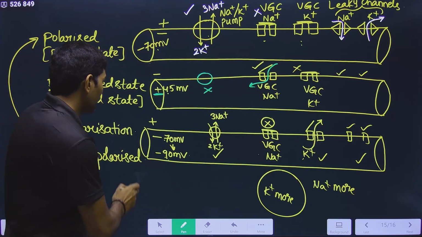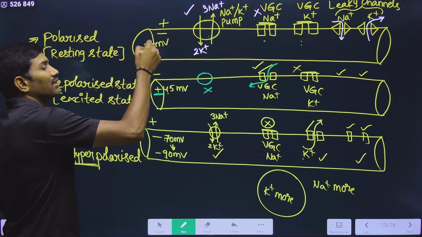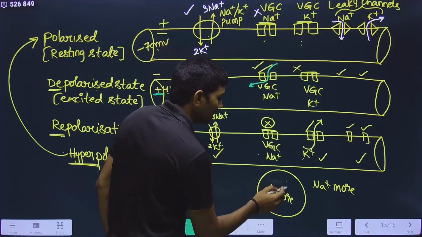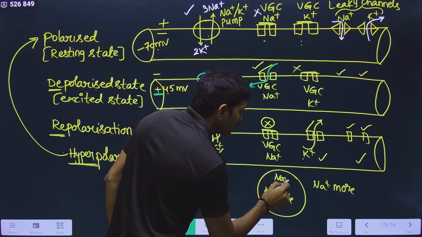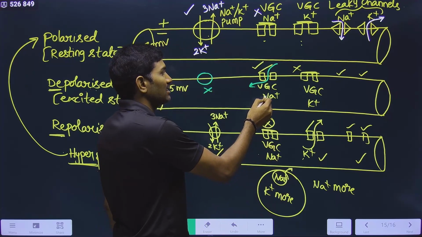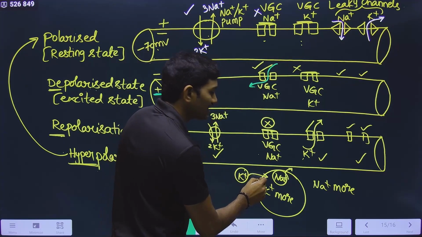So that's why from the hyperpolarized state, it should come back to the normal resting state. So what should happen here? Na plus should go outside the cell. The stored Na plus inside should go outside the cell. The K plus from outside should come inside the cell.